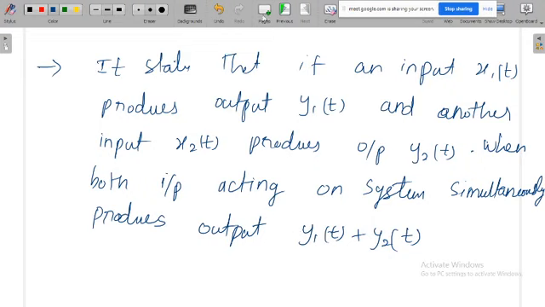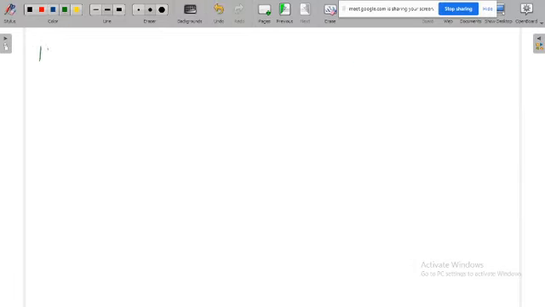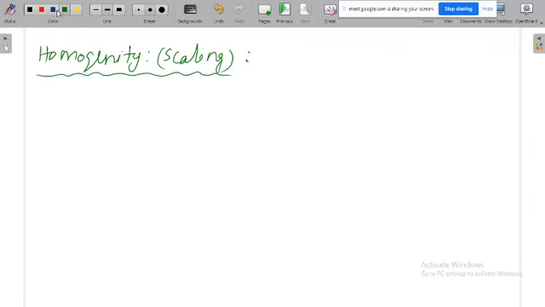Then what about the homogeneity principle? Homogeneity, another name for which is scaling. Here also I'll first explain the mathematics. When I give x of t to the system, it gives y of t.